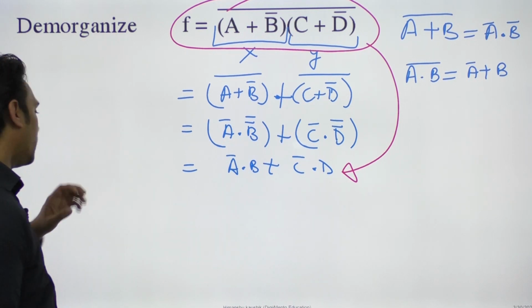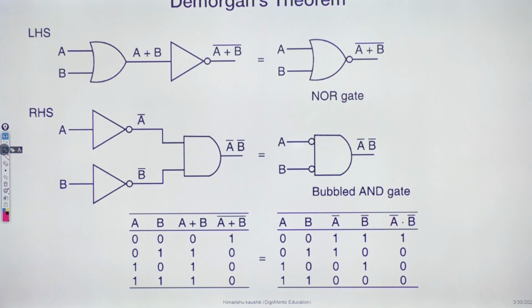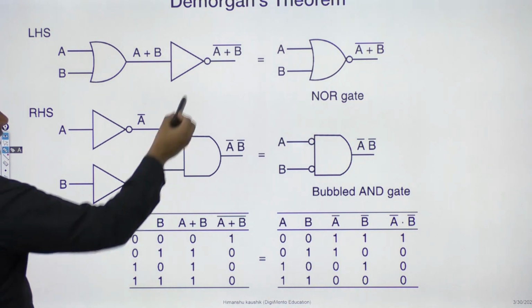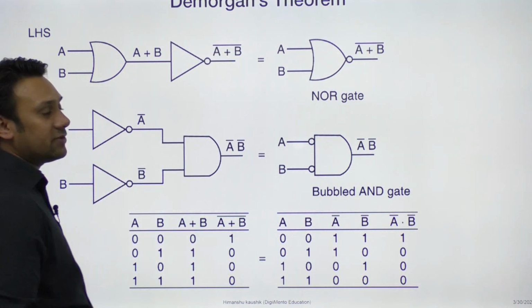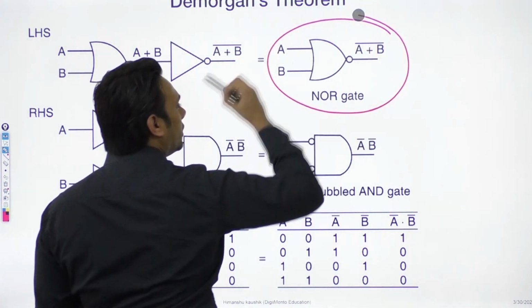Okay, so I think you understood what is De Morgan's law. Let me also show you the proof of De Morgan's law. So here you can clearly see I have proved the De Morgan's theorem. So what is De Morgan's theorem? Whenever we have (A plus B) whole complementation, that means we have a NOR gate. If you have (A plus B) whole complementation, it means we have a NOR gate.